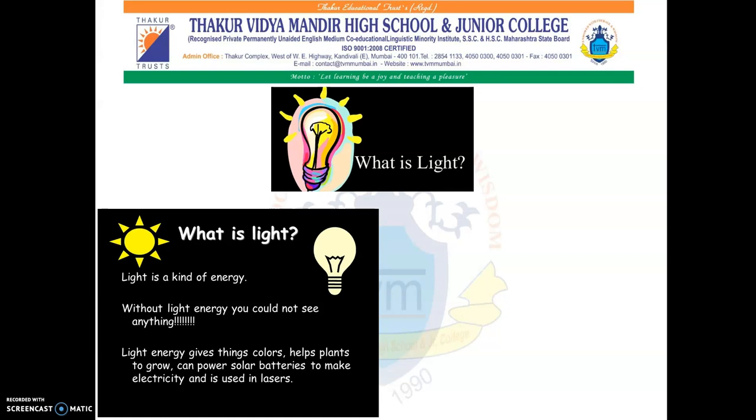Light energy gives things colors, helps plants to grow, can power solar batteries to make electricity, and is used in lasers. It is only because of light that we can see the lush green vegetation, colorful flowers, deep blue skies in the day, and stars shining in the dark night.